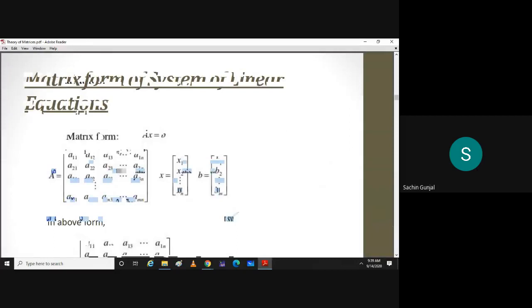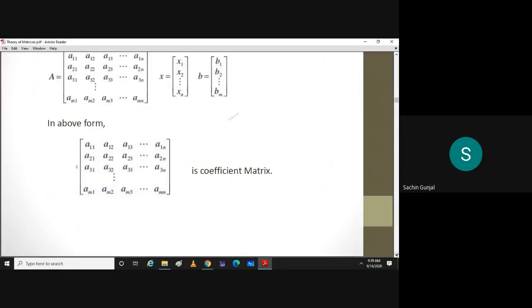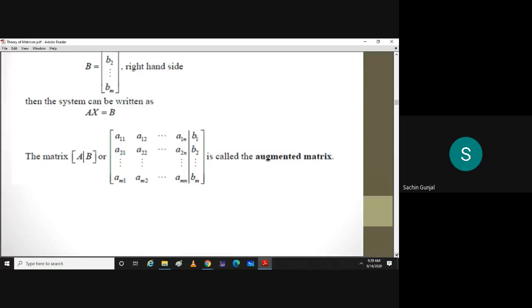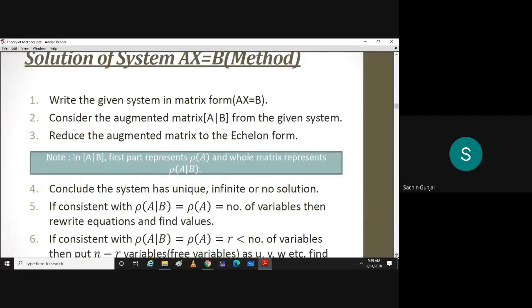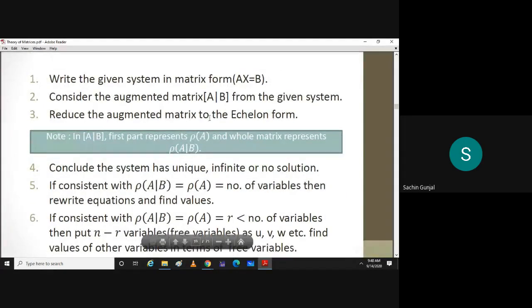You write down the augmented matrix. So for a homogeneous system, how will you solve it? In place of b, what will be there? Zero column. In place of B there will be a zero column, and all other things are the same. You follow this procedure only to get the solution. But remember that there won't be a case of no solution. It will have either a unique solution or infinitely many solutions.